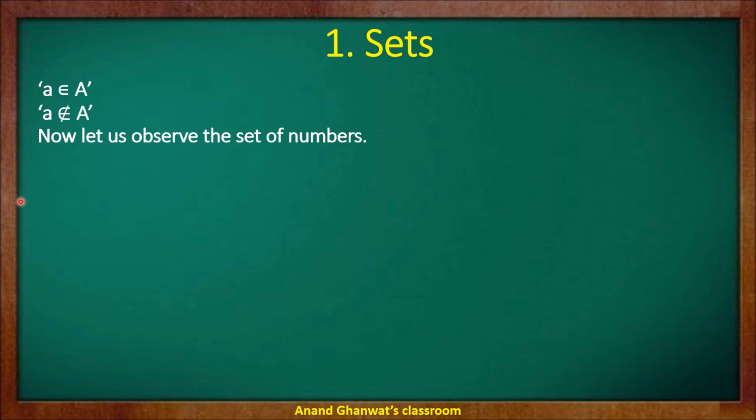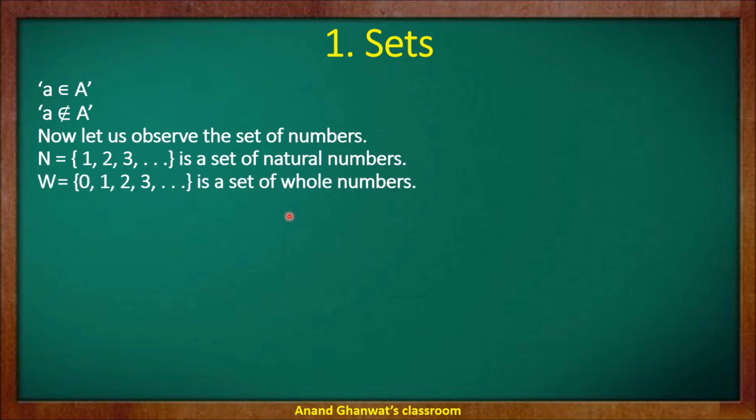Now let us observe the following sets. From 5th standard we have been learning the counting numbers, the natural numbers. So the set of natural numbers is shown by capital N, N is equal to 1, 2, 3 and so on. These are the numbers in the set of natural numbers.